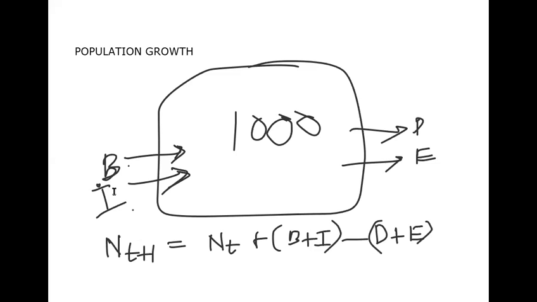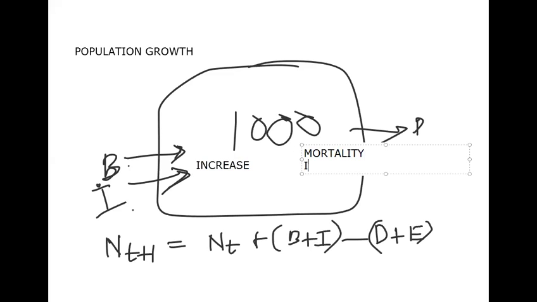What are they? Natality, births, and immigration. How do they influence the population? These two increase the population. Next, the two more factors, mortality, deaths, and emigration.